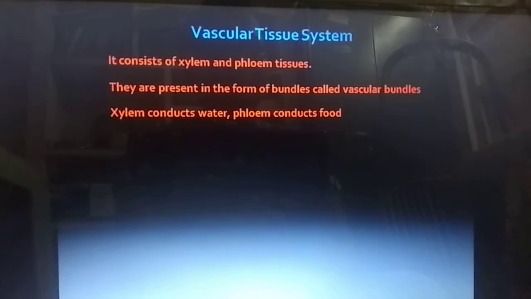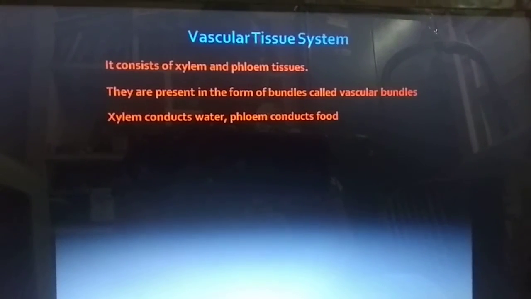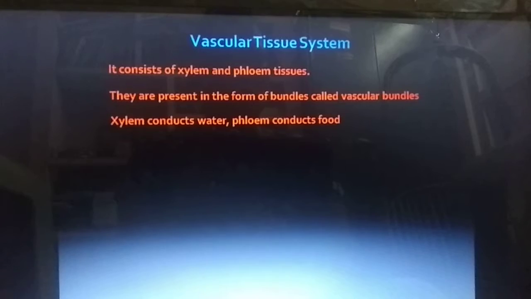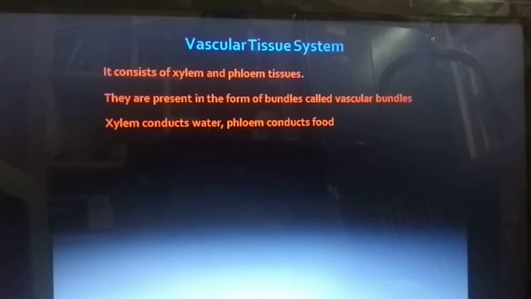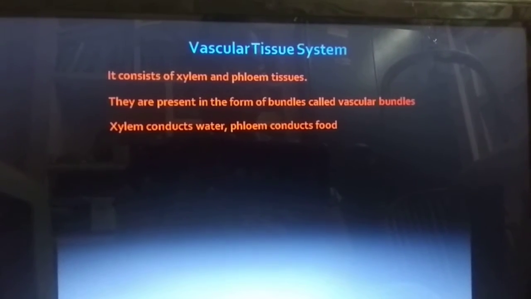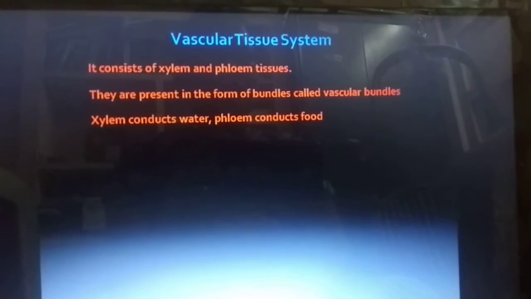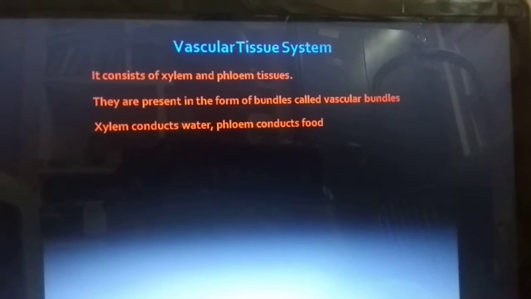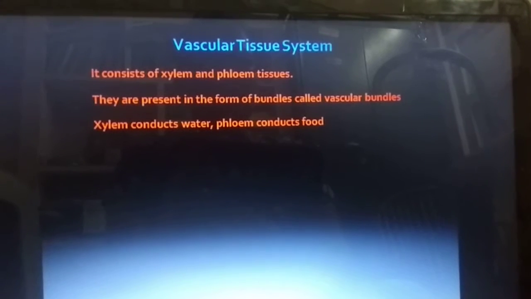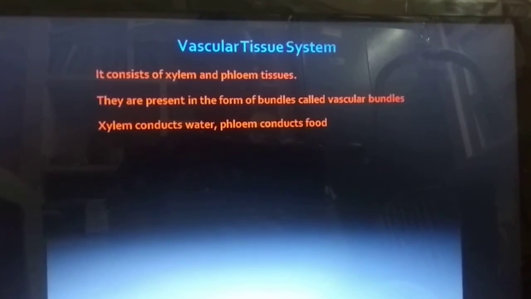Xylem conducts water means the xylem brings water from the root to the aerial part of the plant. Then phloem conducts food. The plant prepares food in the leaves, and the food is translocated to other parts of the plant. That is phloem conducting food.